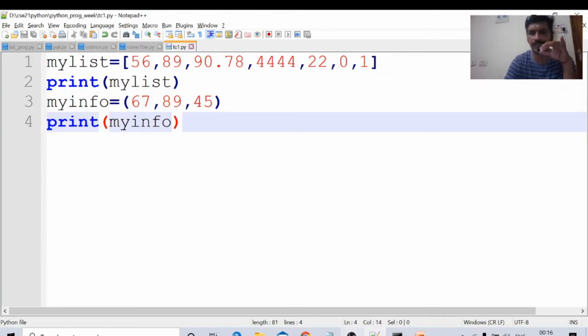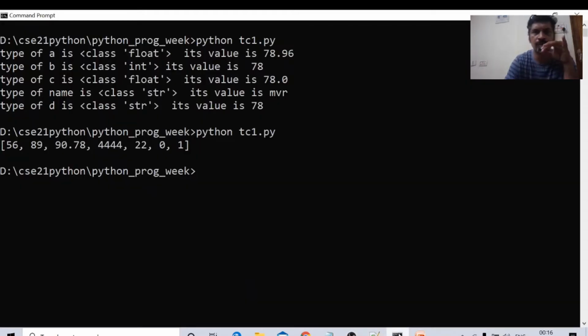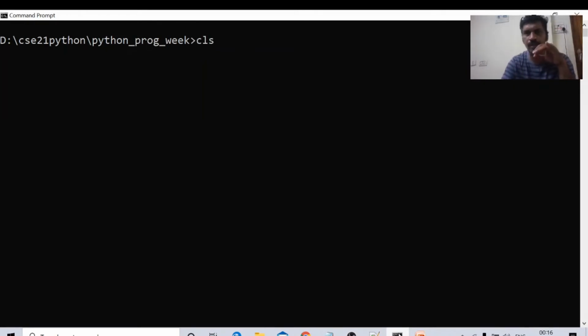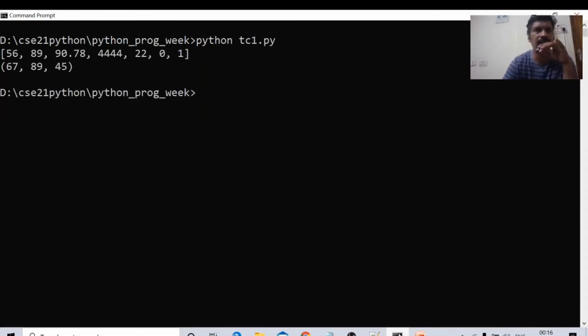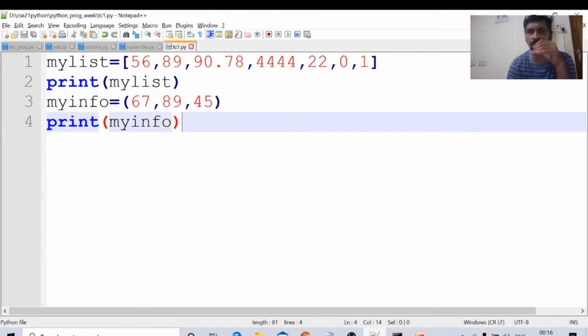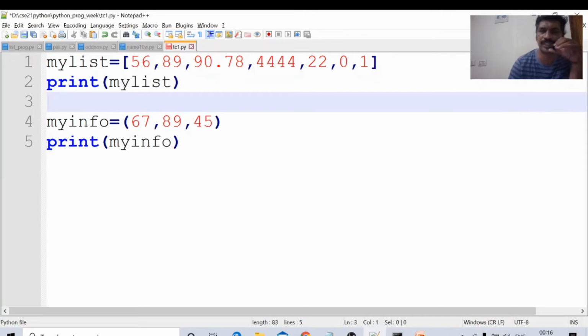Next, I am running this program. CLS to clear the screen. Okay, tc1.py. Tuple is within the smooth brackets, the list within the square brackets. One thing we have to say about tuple and list: list is mutable, tuple is immutable. It is not possible to change a tuple. Now I am converting one type to another type. I am also printing the type of the list.